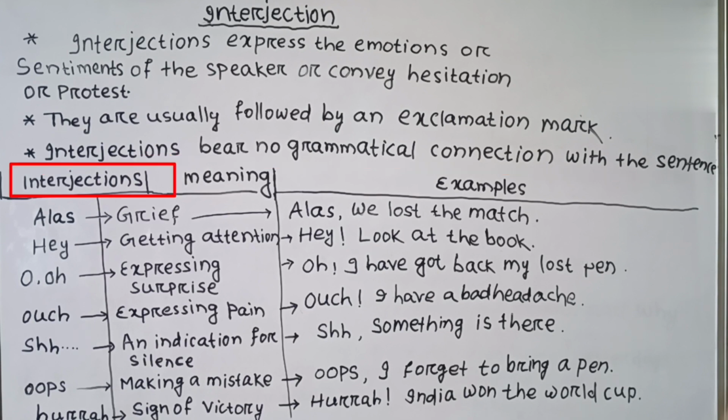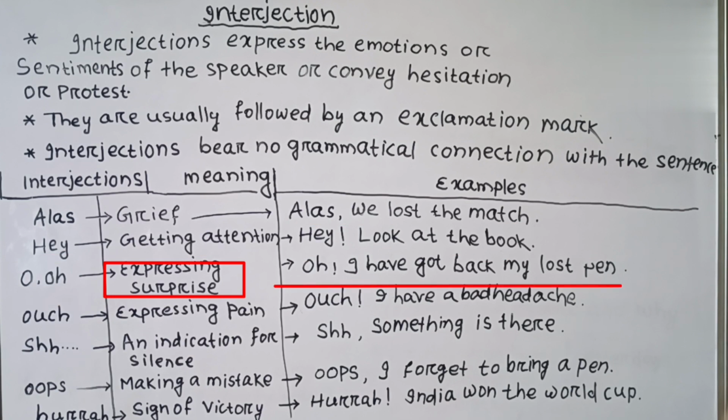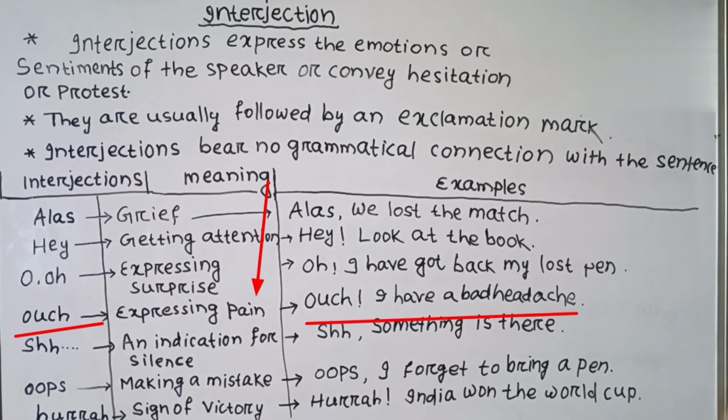Here are some interjections, their meanings and examples. Alas, the sign of grief. Alas, we lost the match! Hey, getting attention. Hey, look at the book! Oh, expressing surprise. Oh, I have got back my lost pen! Ouch, expressing pain. Ouch, I have a bad headache!